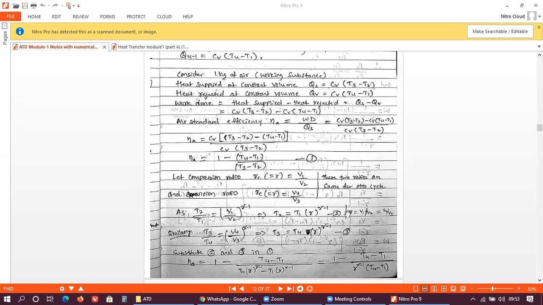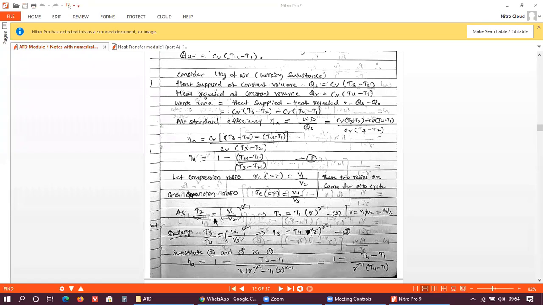As you can see here, this is nothing but R. R is V1 by V2 or V4 by V3. Here the expansion and compression processes are the same, right? Now, with the help of this expression, that is T2 by T1 is equal to (V1 divided by V2) raised to gamma minus 1. So this is one expression.